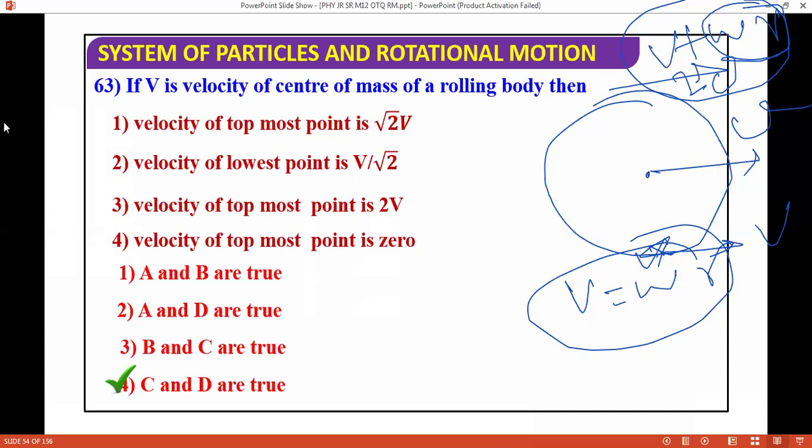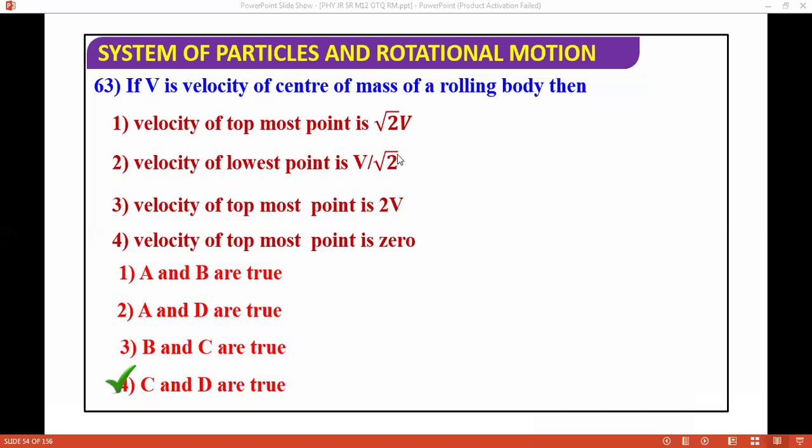I already explained this concept. So this is actually not topmost, this is bottom. The velocity of bottommost is 0. Agree? So next, I'm moving ahead. Next question is